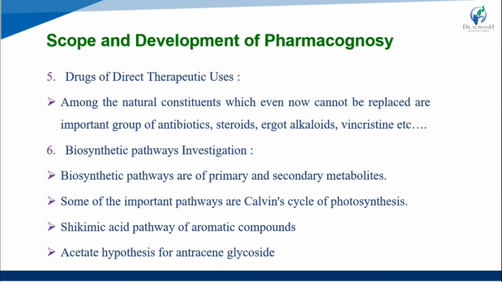And the sixth one is biosynthetic pathway investigation. Biosynthetic pathways relate to primary and secondary metabolites. Some of the important pathways are the Calvin cycle and photosynthesis, the shikimic acid pathway and aromatic compounds, and then acetogenesis and anthracene glycosides. So this is the biosynthetic pathway investigation process.